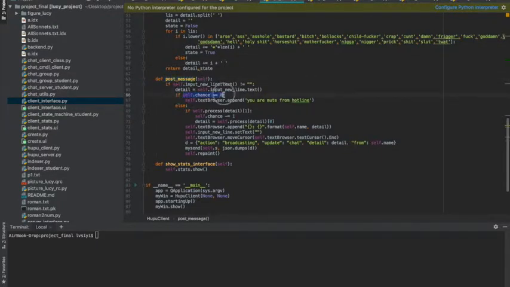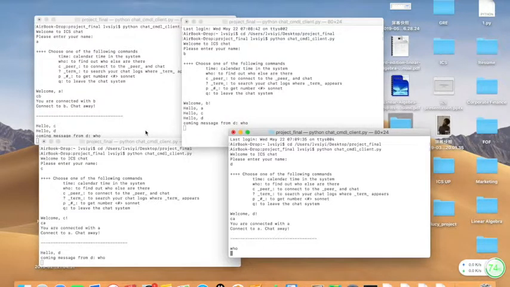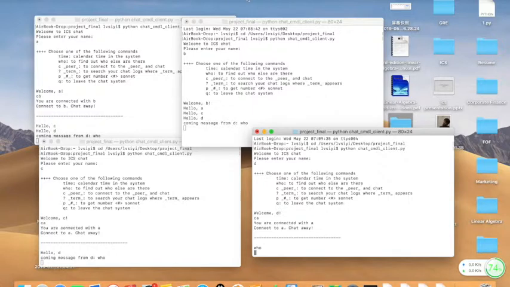So when the chance equals 0, in the text browser, which means in his interface, he is only able to see "you are muted from the hotline," while others are not going to receive the message from him. So here is the simple introduction of our final product. This is a simple show of our final project.